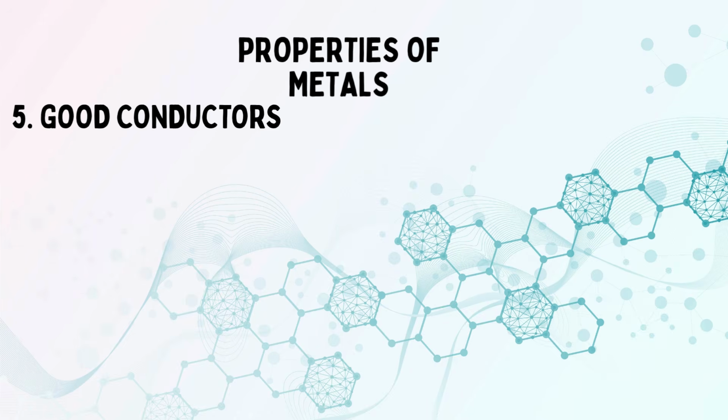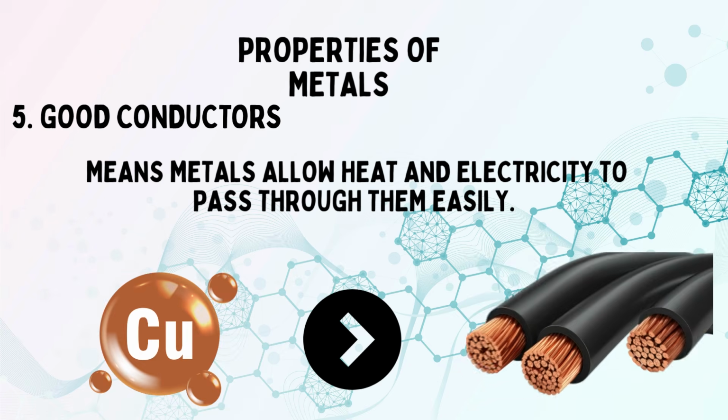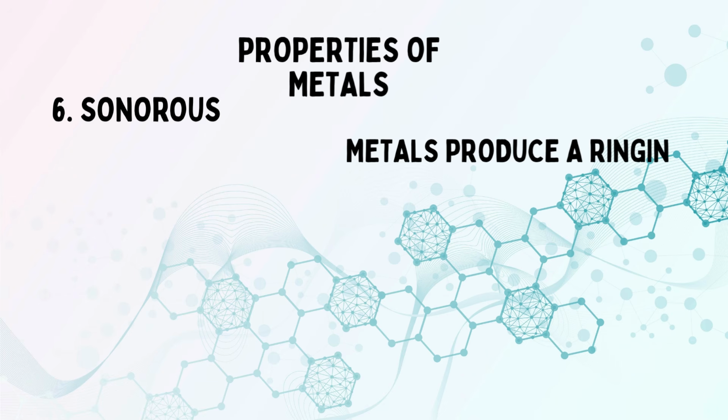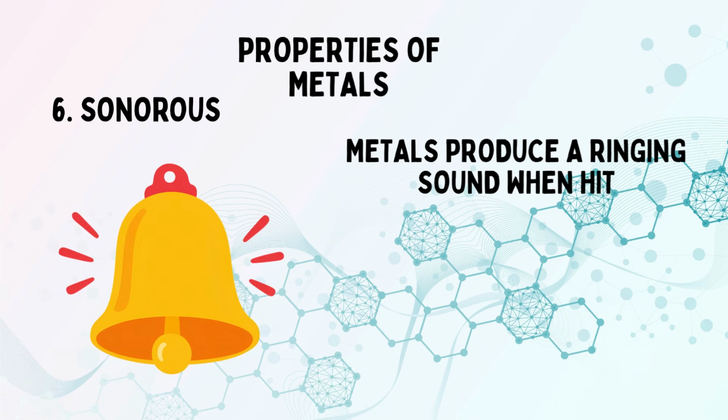Fifth is good conductors. It means metals allow heat and electricity to pass through them easily. Example, copper is used in electric wires. Last is sonorous. Metals produce a ringing sound when hit. Example, school bell.